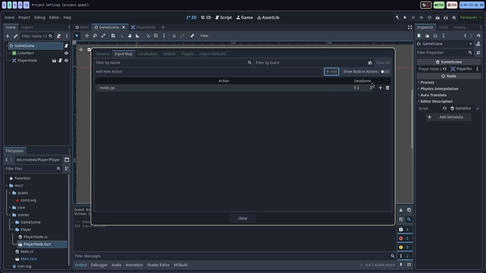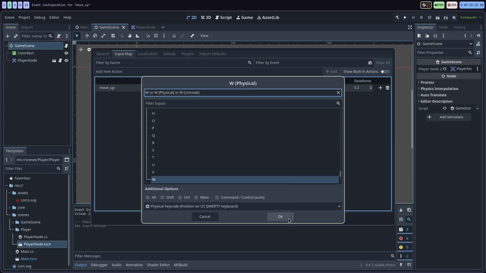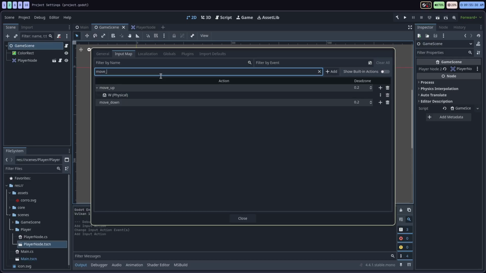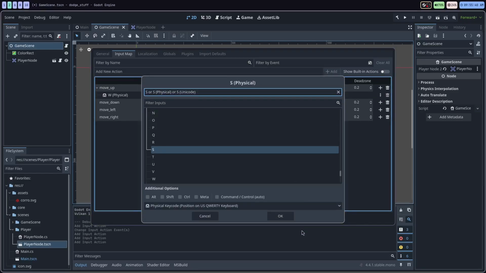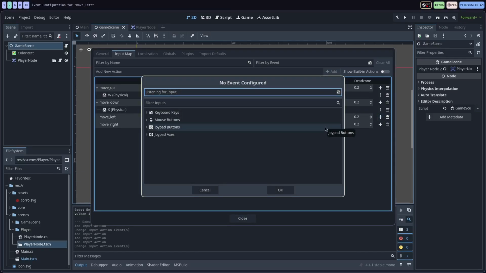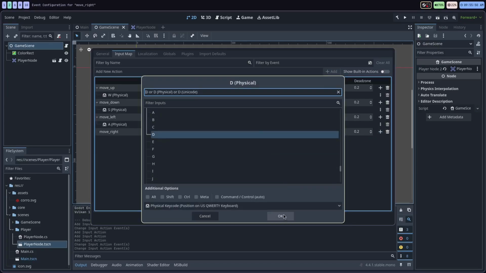I'm going to add this. I click over here, and then I can select the key that I want to use to move up, and I'm going to click the W key to move up. It's going to show the W up here. I'm going to press OK. We're going to add a new action. We're going to call this move down, enter, move left, enter, move right, enter. So then I'll click this down. I'm going to press S, you can select S there. OK. Move left, click this plus button. Left is going to be the A key. Click OK. Click over here. We're going to select the D key to move right, press OK.